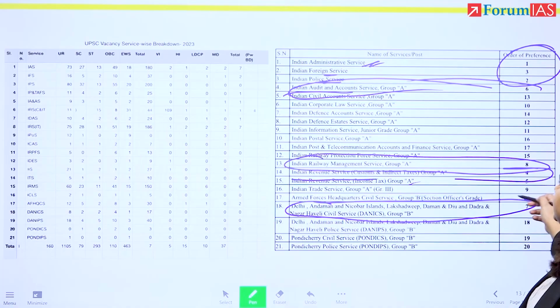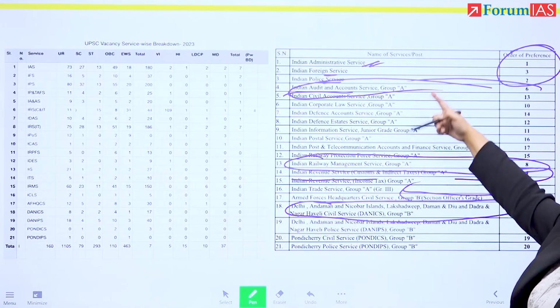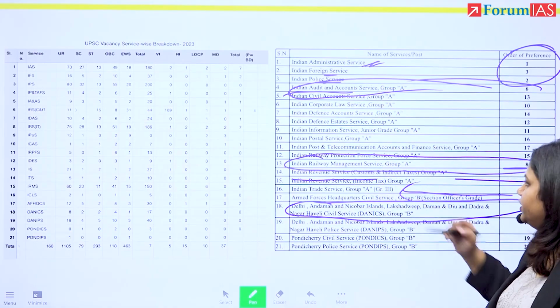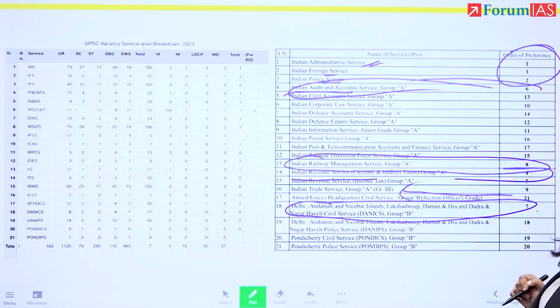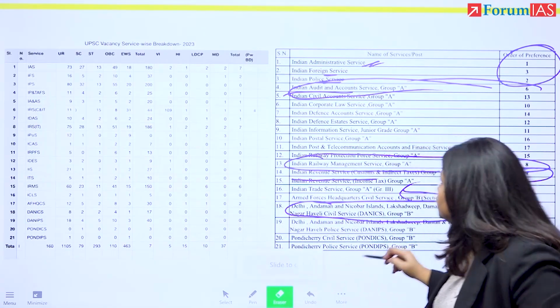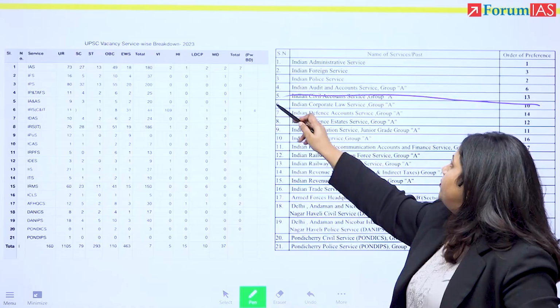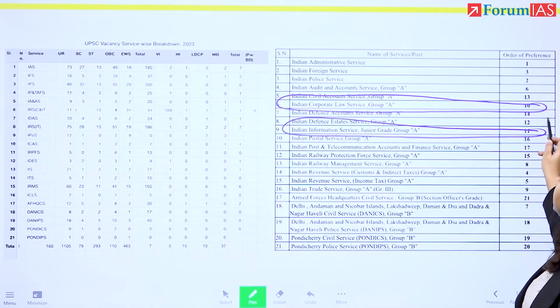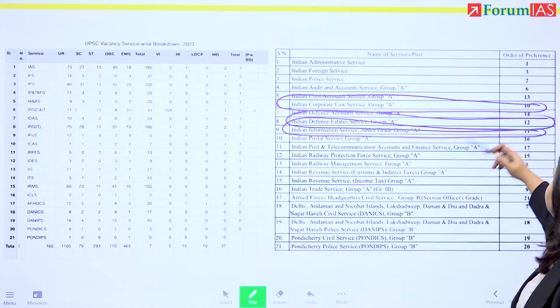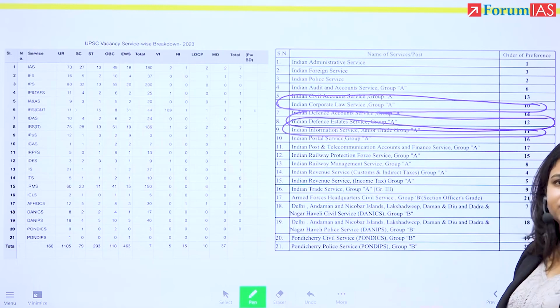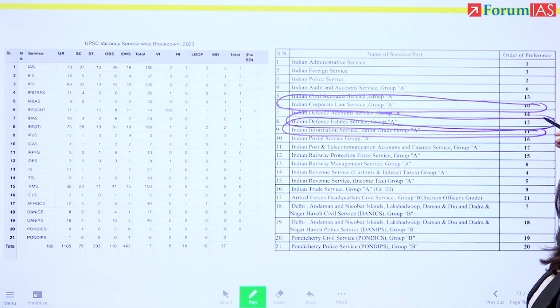Then number 9, trade service, which translates into their priority of foreign service also, that is also okay if they have to deal with large trade groups. Number 10, they're saying, I'll erase this so that we are able to see. Number 10, they're saying corporate law service, right? Number 11, information service. Number 12, defense estate, right? That again, even if you have to go to city center, regional centers, you're happy to work there, right? Then 13, they've said civil account service.